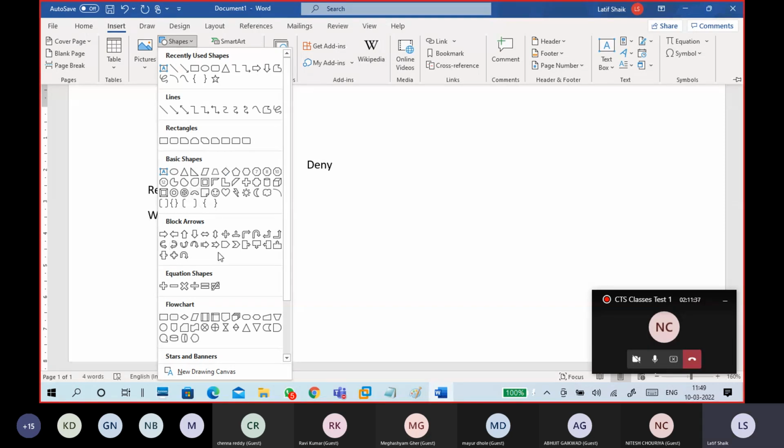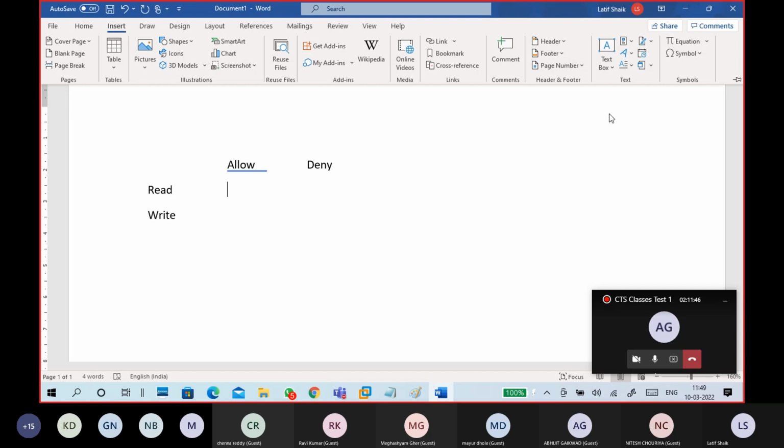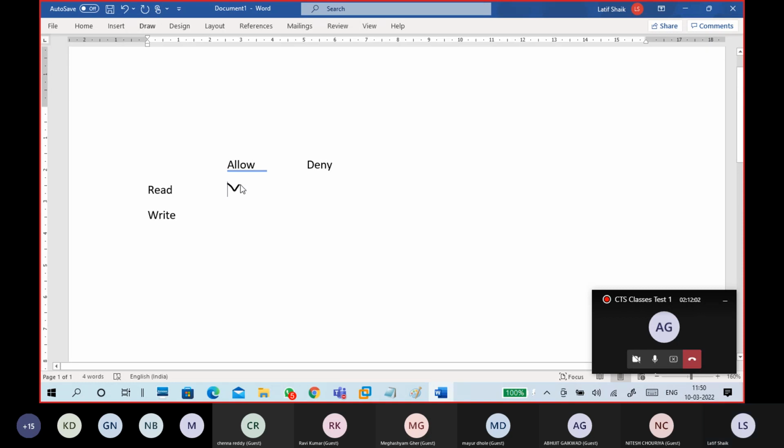You have to search for a check mark. I will draw it. So I will draw an allow check mark and a deny check mark for the student.